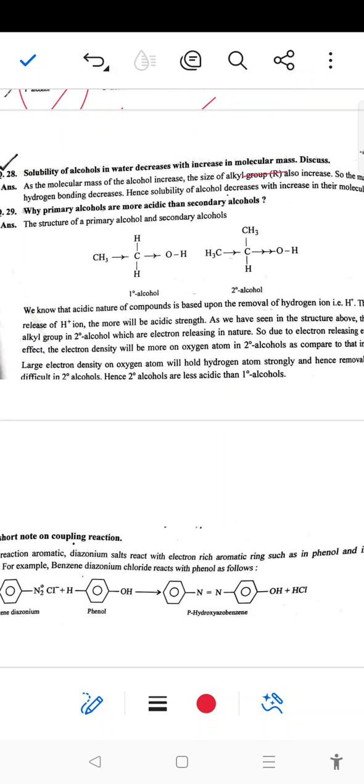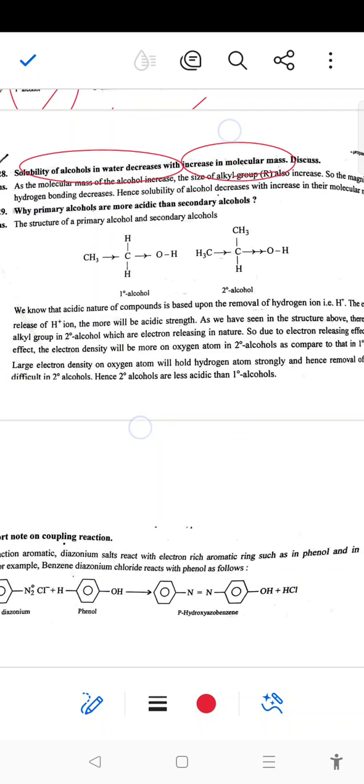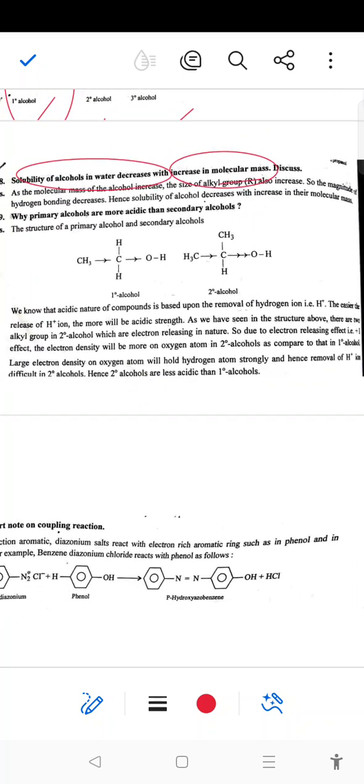Solubility depends upon hydrogen bonding, and hydrogen bonding depends upon size. The more alkyl groups present, the more the non-polar part increases and hence polarity decreases. So as the molecular mass of alcohol increases, the size of the alkyl group increases, the magnitude of hydrogen bonding decreases, and hence solubility of alcohol decreases with increase in molecular mass.